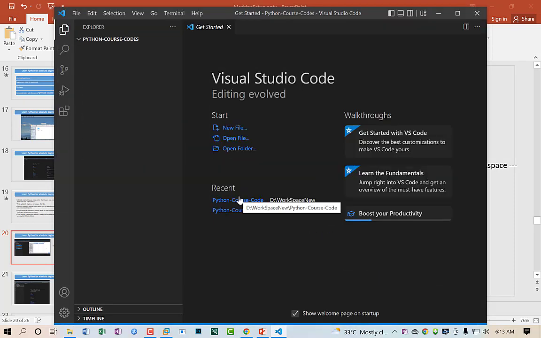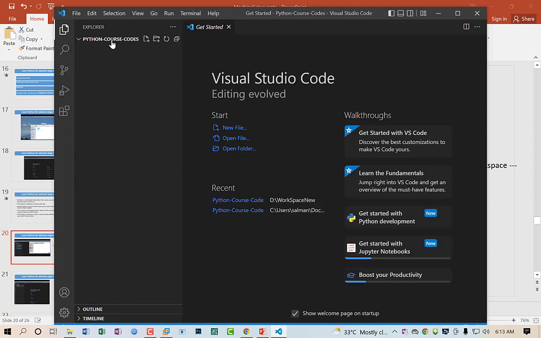Now as you can see, my environment has changed, because now I am in the Python course code folder. In this folder I will create many files. So this is the first option of our code editor. This is called Explorer.